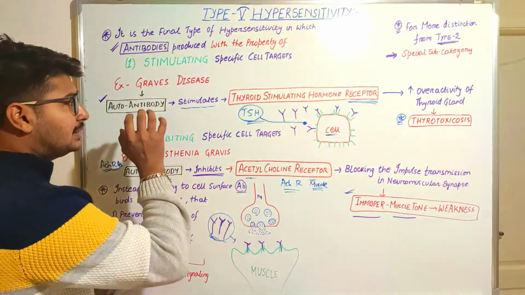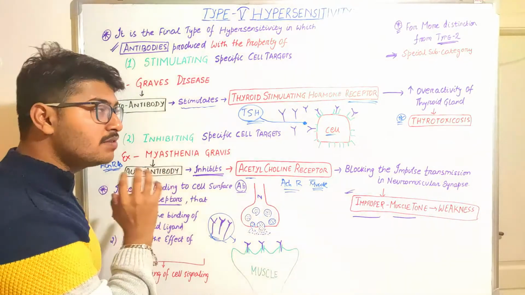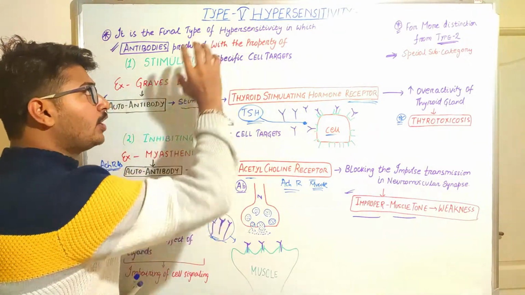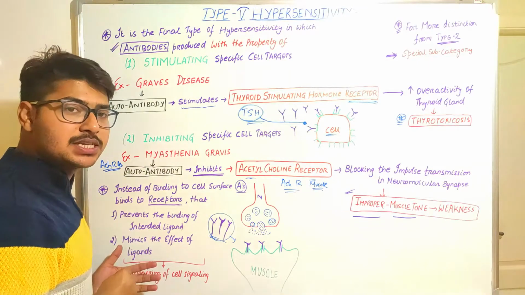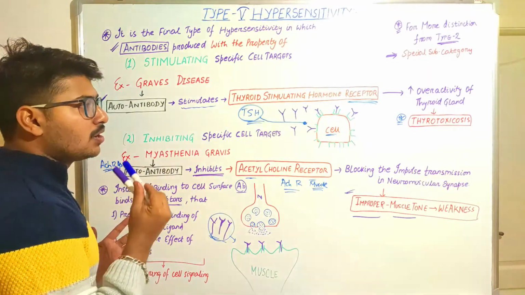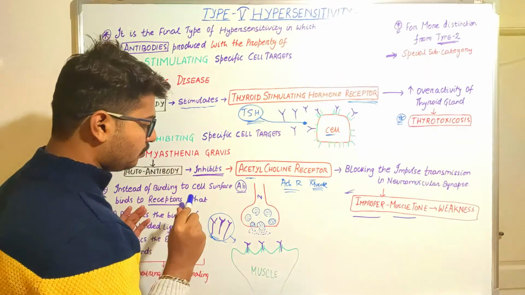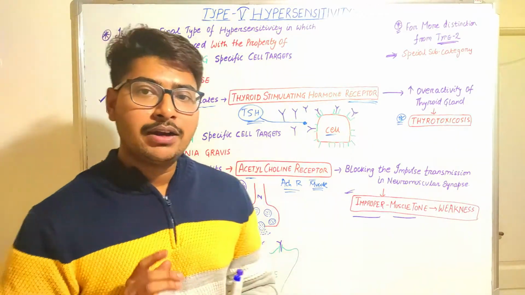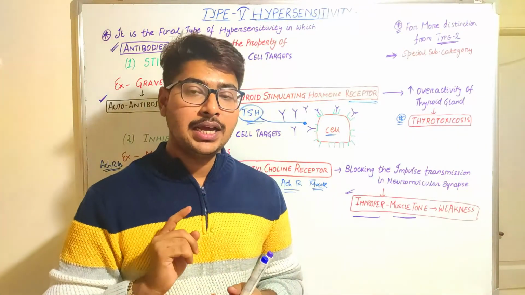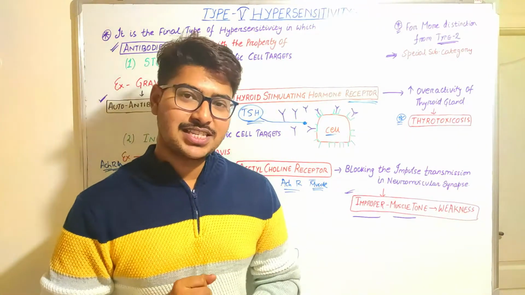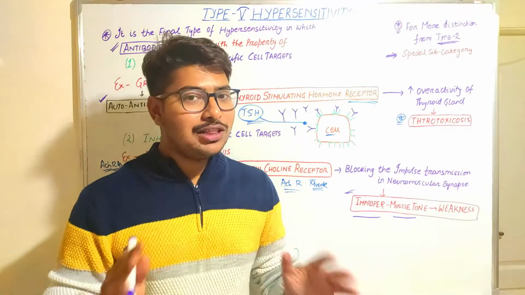Okay, so these two conditions are the specific conditions in which we see type 5 hypersensitivity. With this we have completed type 1, type 2, type 3, type 4 and type 5 hypersensitivity reactions.